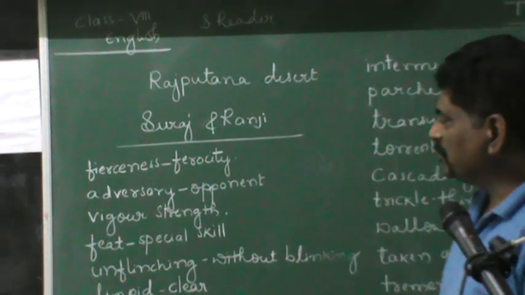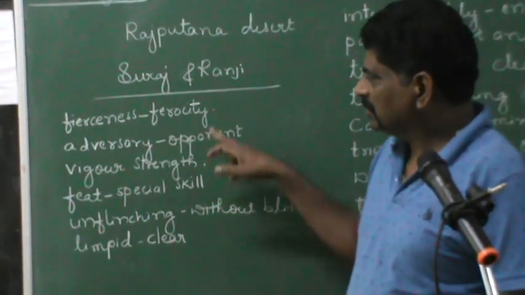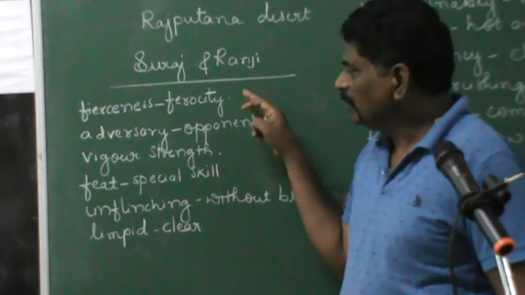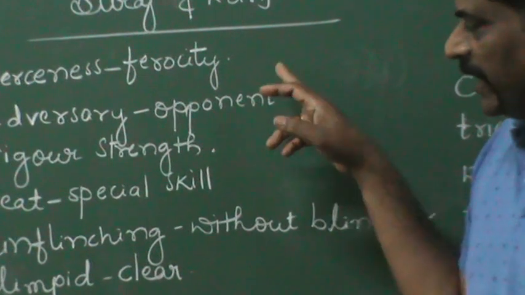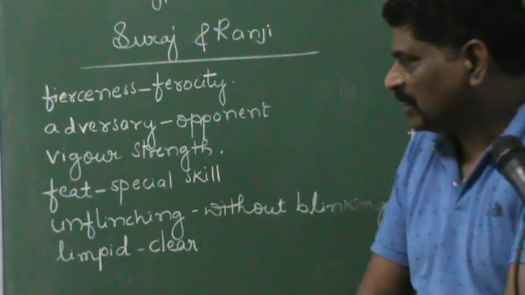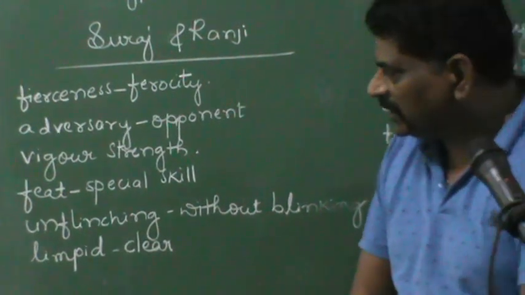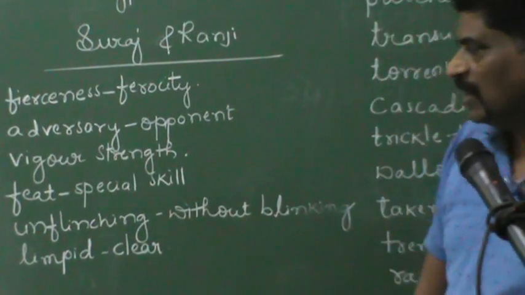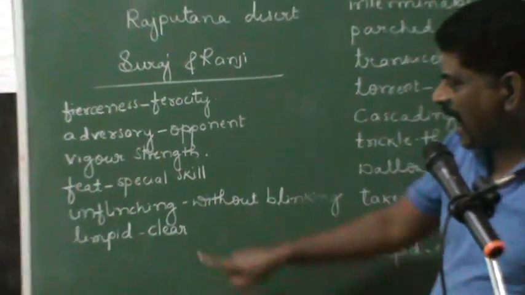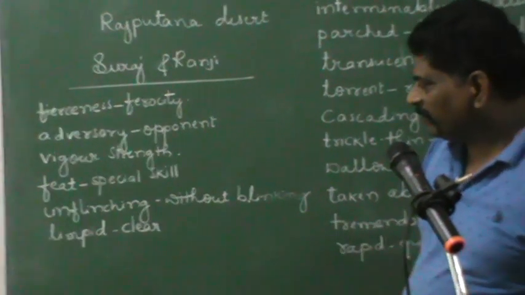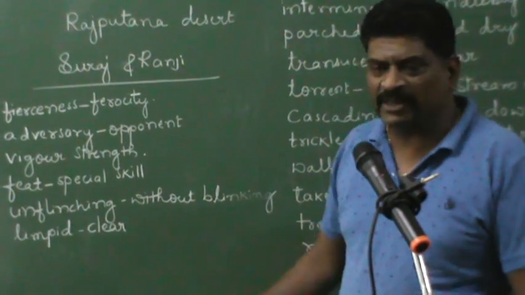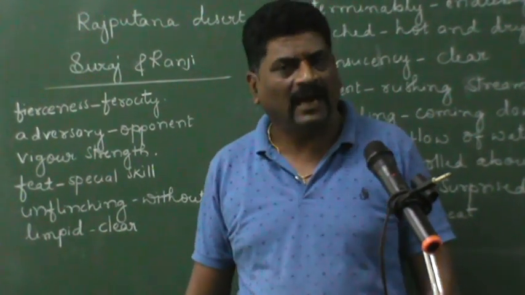May I have your attention towards the board. There are some words already written. First one is fierceness, which means ferocity. Next one is adversary. The meaning of this word is opponent. Vigor is the next word. The meaning of vigor is strength. Feat is a special achievement or special skill. Unflinching means without blinking. Next word is limpid, which means very clear.